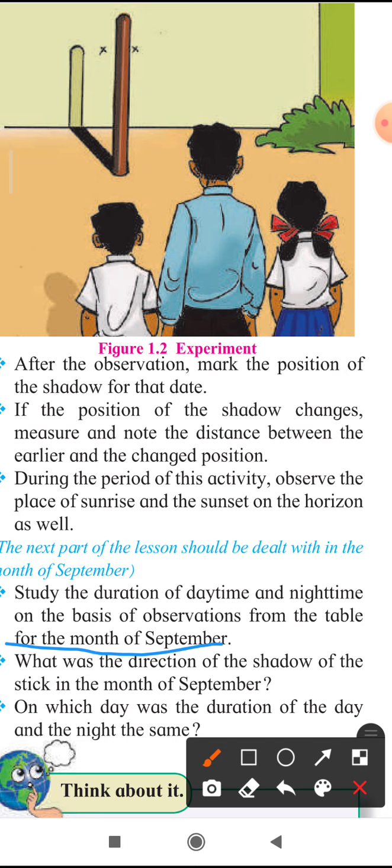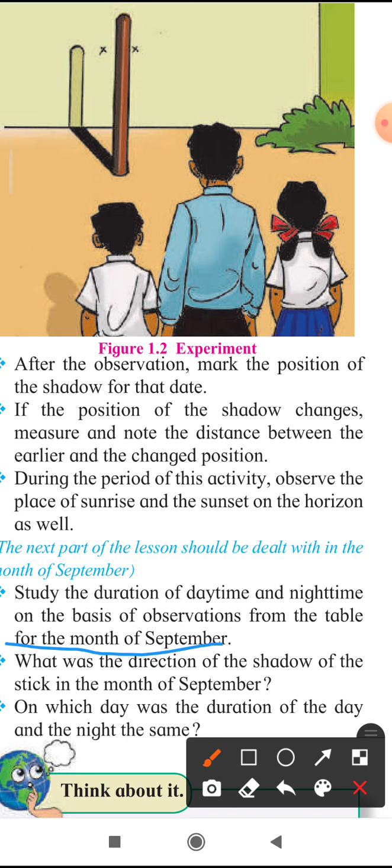Whose shadow? The shadow of the stick which you have fixed on the ground. Where does that stick's shadow fall? You are also told to observe it.